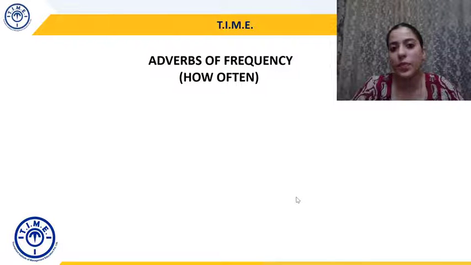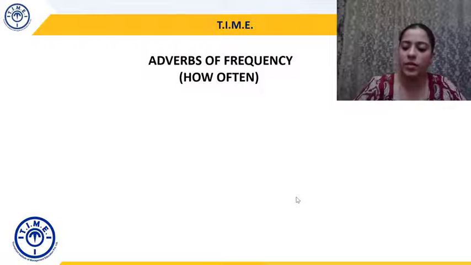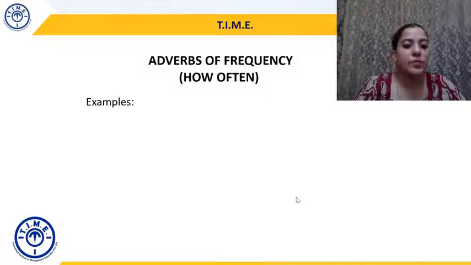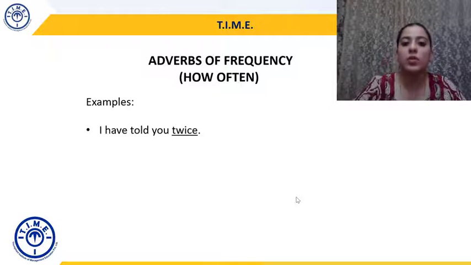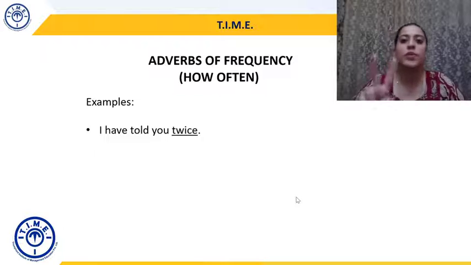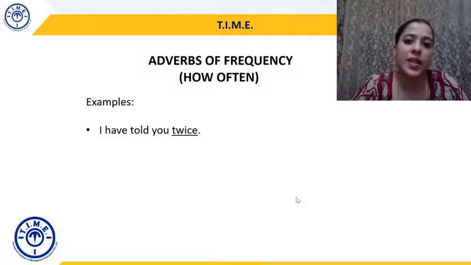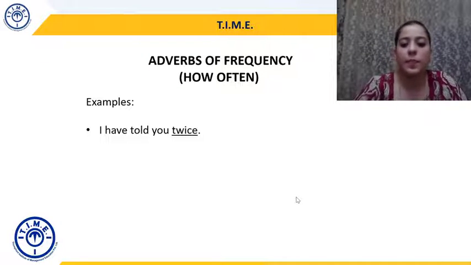How often is something happening? So the answer to that will be an adverb of frequency, right? Examples? I have told you twice. How many times have I told you? I have told you twice. So the telling has happened twice. So twice becomes an adverb of frequency.